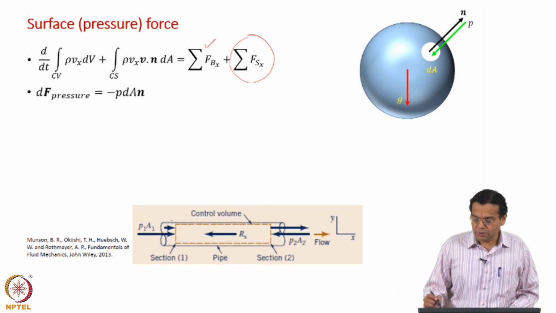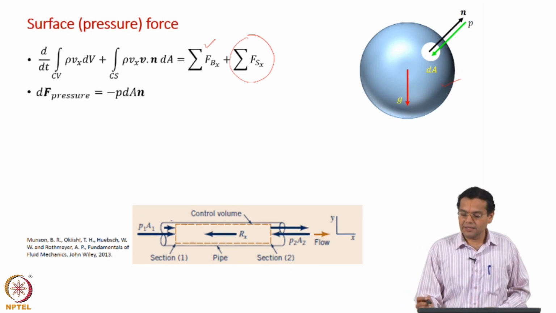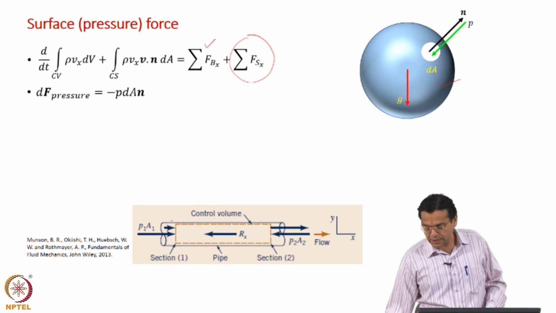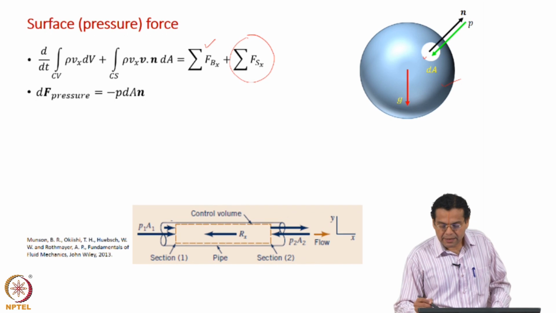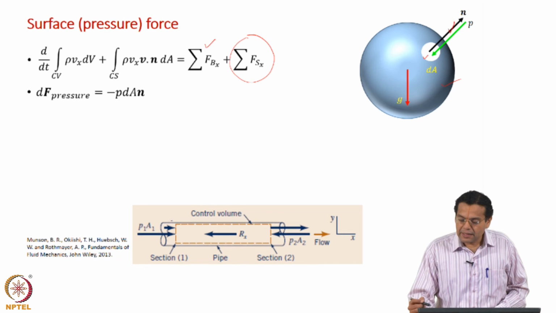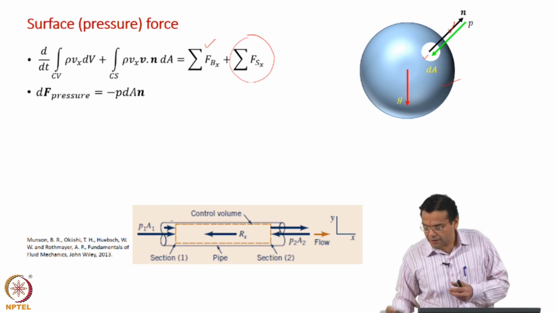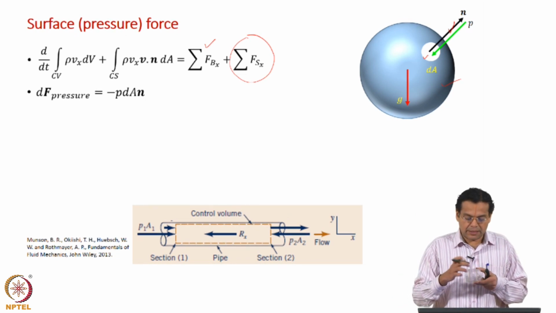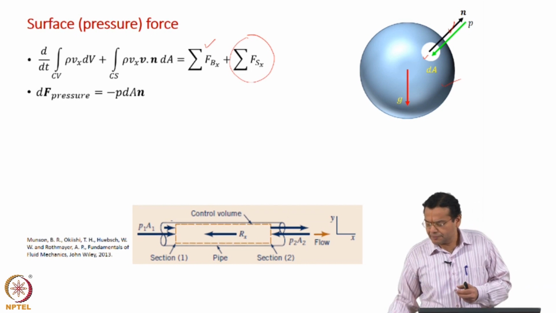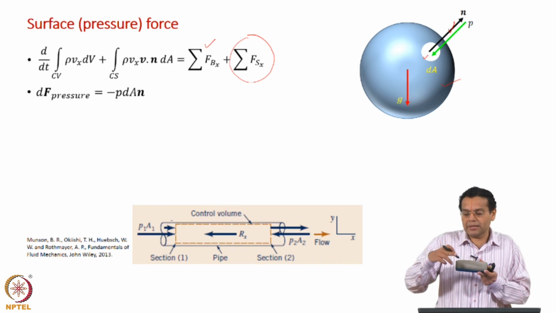Let us look at this diagram. As I told you, it is shown as a sphere for convenience, but it could be any object, and we are taking a small area there. Let us take a small area of area dA, and this n vector represents the outward normal, always the outward normal. So, if you are taking an area here, the outward normal is here; if you are taking an area there, the outward normal is there. Taking a small area on the surface, the outward normal can vary depending on where you take the area.